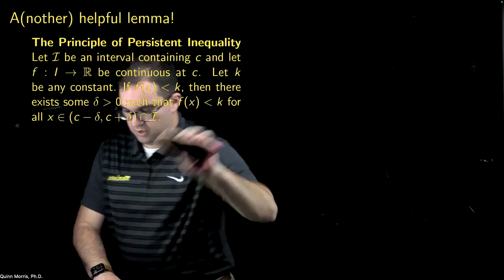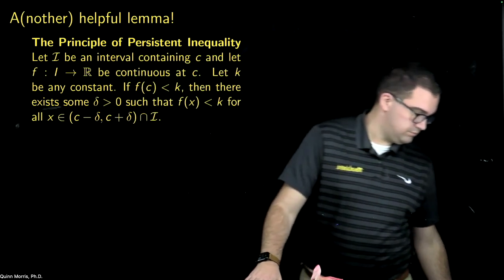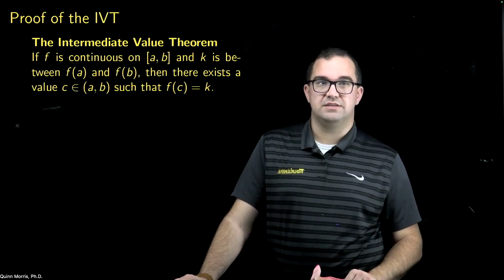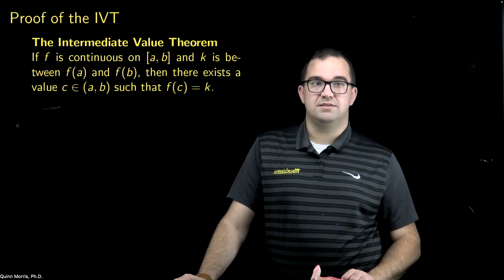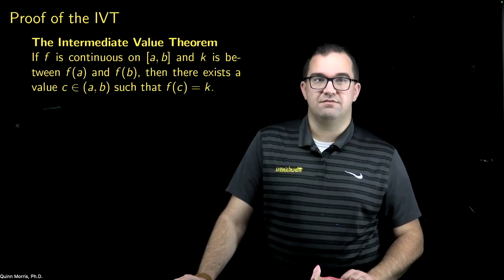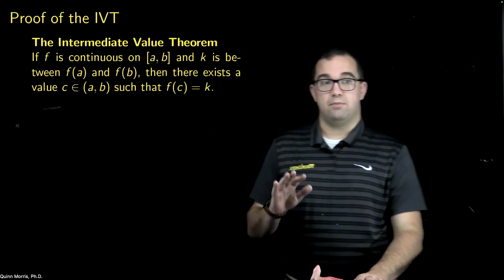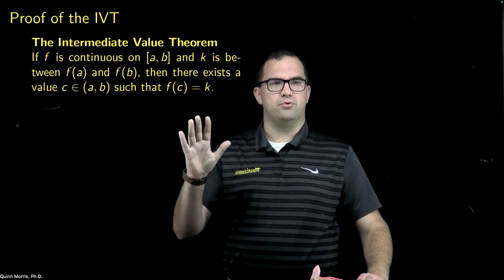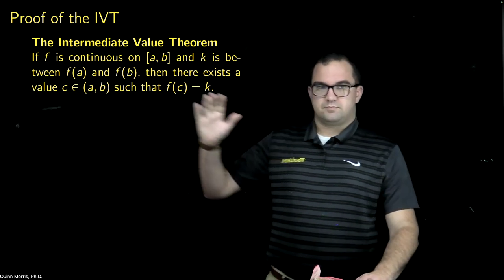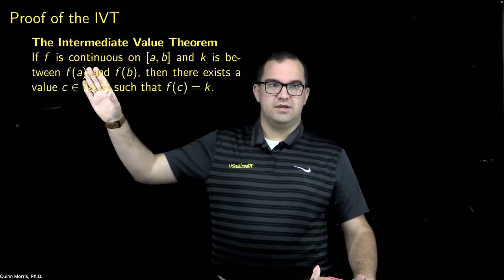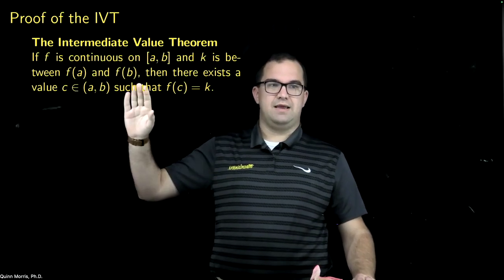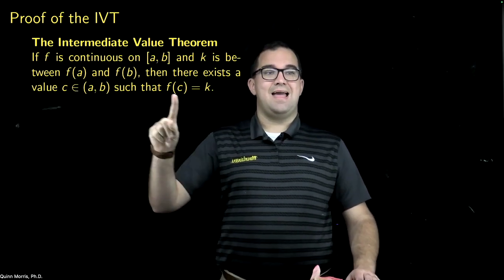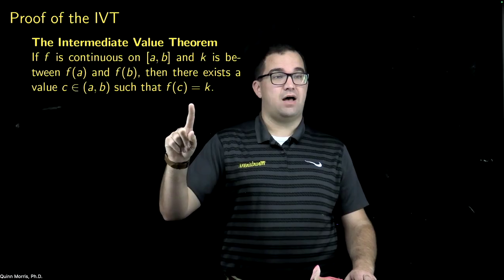All right, so now our goal for today is to prove the intermediate value theorem. So if f is continuous on the closed interval [a, b] and k is between f of a and f of b, then there exists a value c such that f of c is equal to k. Now, before we start our proof, a couple of notes just generally about proof writing. So I'm going to assume I have a continuous function. I'm going to assume I have a k between f of a and f of b. And my goal is to prove that there exists a value c and that that value of c satisfies this condition.